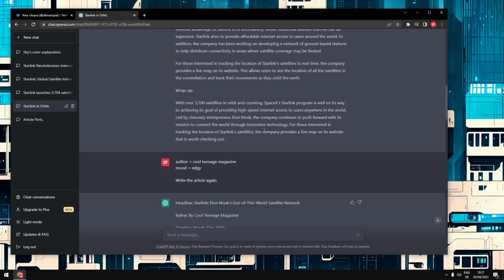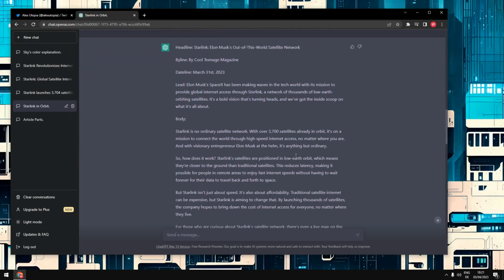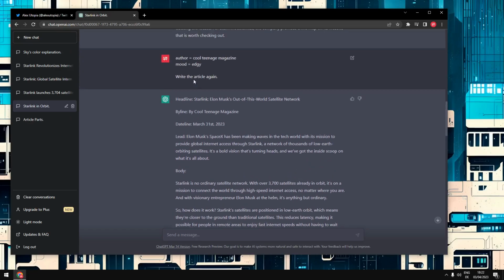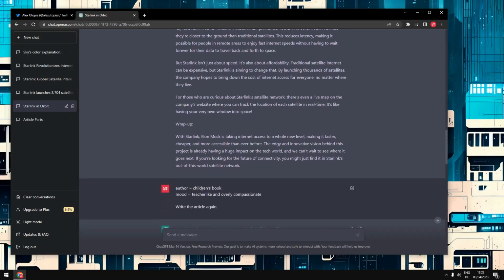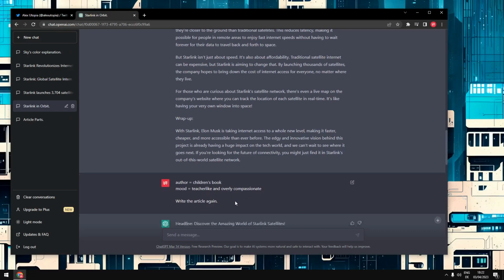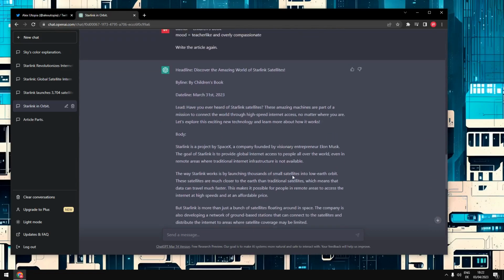For example, all I need to do now is say author equals cool teenage magazine, mood edgy, and we get something completely different. Elon Musk, out of this world Starlight Network. It's a bold vision that's turning heads, and we've got the inside scoop on what it's all about. Totally different style, kind of what I ask it to do, really cool. One of my favorite here is this one. Author, children's book, mood, teacher-like and overly compassionate. And it reads like this.